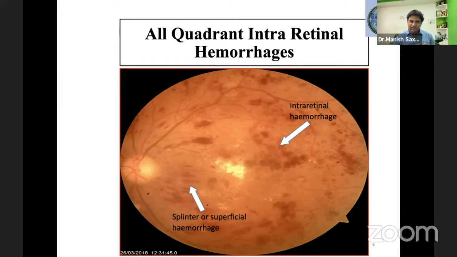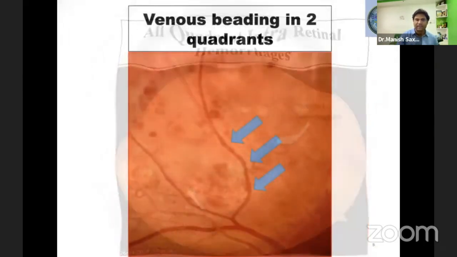Apart from this, we see superficial hemorrhage in lots of diabetic patients. These superficial hemorrhages occur in the nerve fiber layer and tend to settle along the nerve fiber layer. That is where the shape comes from, kind of flame shaped or splinter shaped superficial hemorrhage. So in very severe NPDR, intraretinal hemorrhages are more important as compared to superficial hemorrhage, so we need to focus on them first.